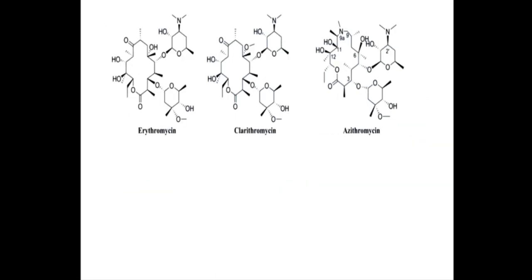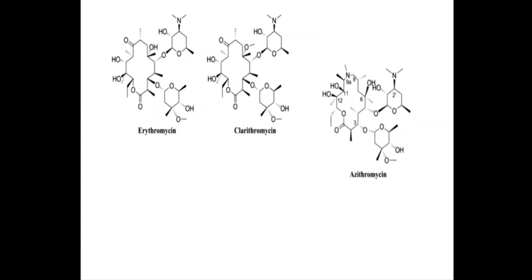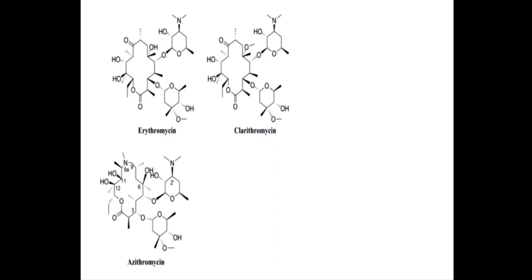Now, among these macrolides, there are also some differences between azithromycin and the other macrolides, and the important differences are these. Azithromycin is very long acting, whereas other macrolides are relatively short acting.